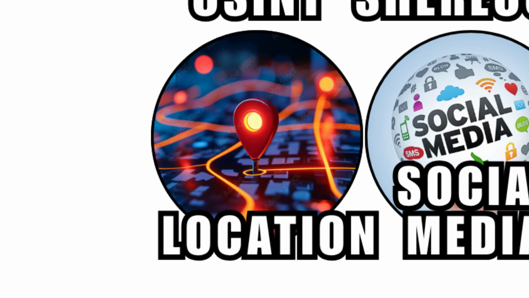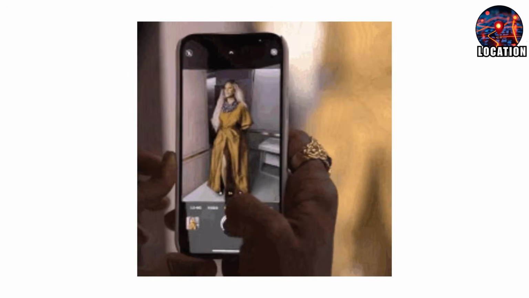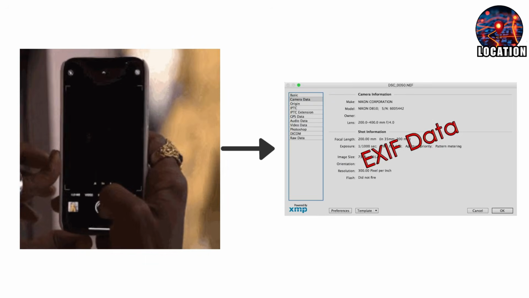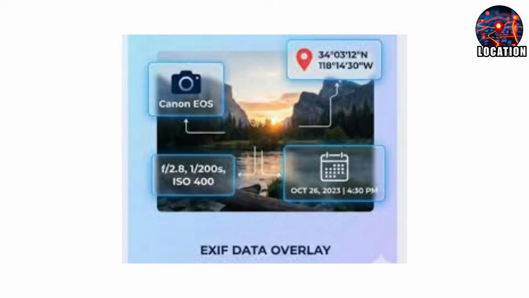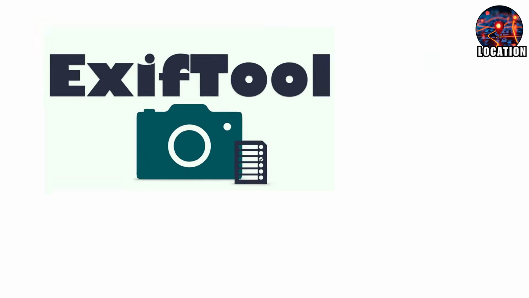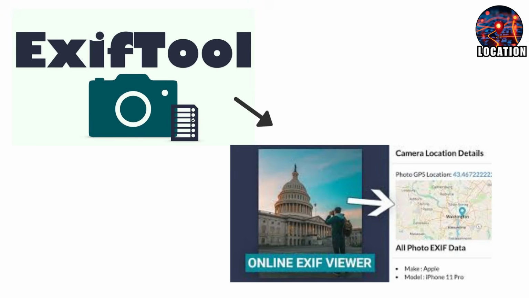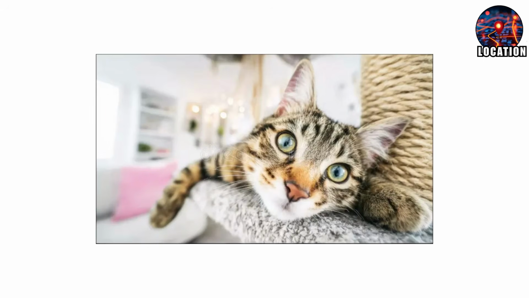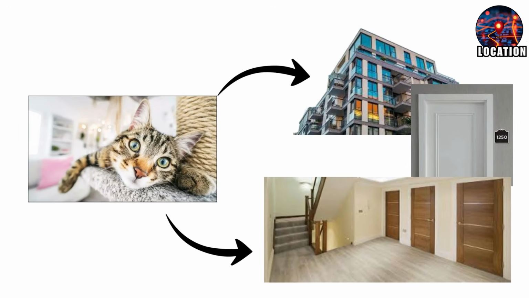Geolocation and image metadata analysis. Every photo taken on a modern smartphone contains hidden information called EXIF data. This metadata often includes the exact GPS coordinates of where the photo was taken, the device model used, and the precise time of day. Tools like ExifTool allow anyone to extract this data in seconds. If you post a cute photo of your pet at home, you may be inadvertently broadcasting your exact apartment number and floor to the world.